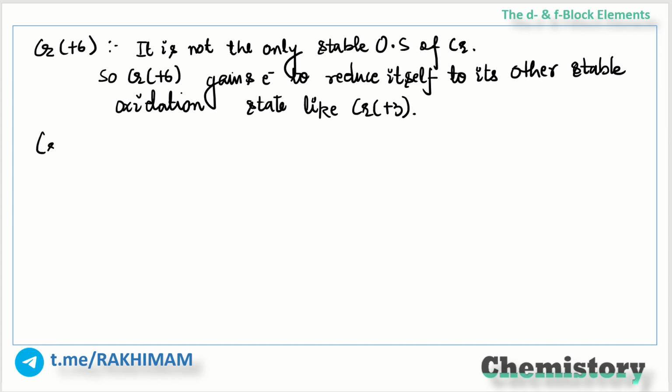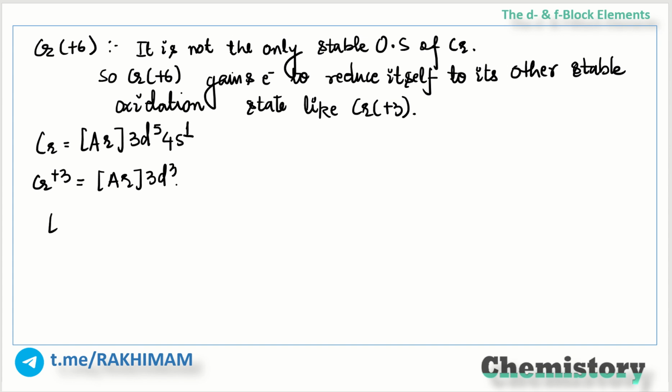What is the electronic configuration of chromium? It is argon 3d5 4s1. Talking about the electronic configuration of chromium in +3 oxidation state, it is argon 3d3. So this makes it half filled.